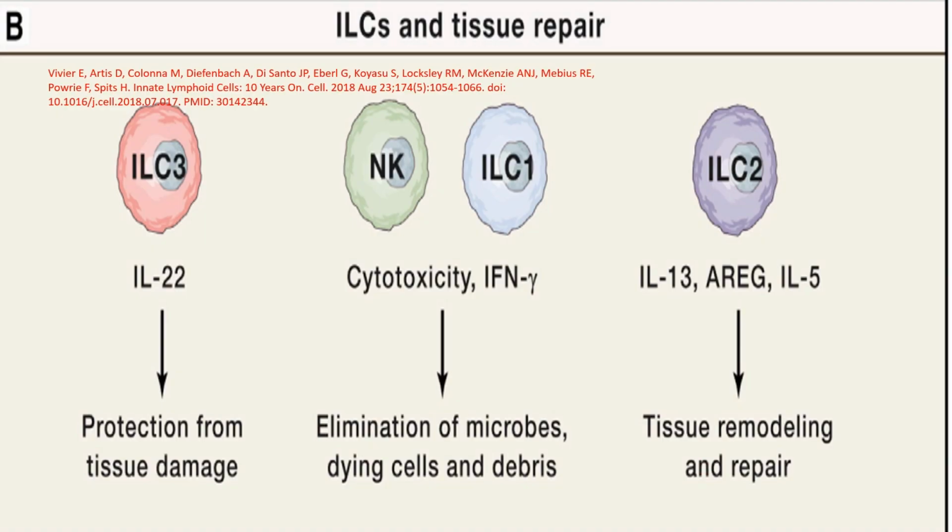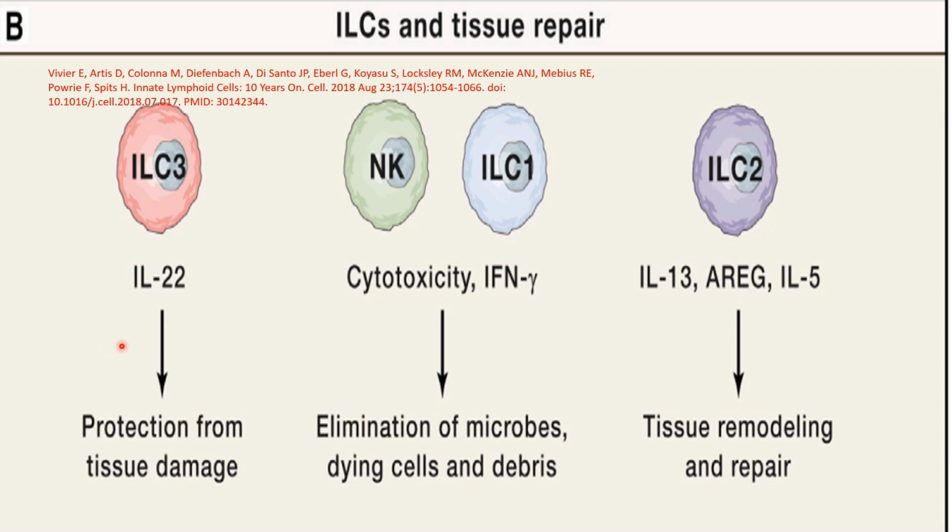As regards the role of innate lymphoid cells in tissue repair, we have innate lymphoid cells type 3 that produce interleukin 22. They protect from tissue damage through antimicrobial peptides and by preventing any extracellular parasite or infection from attacking and causing tissue damage.